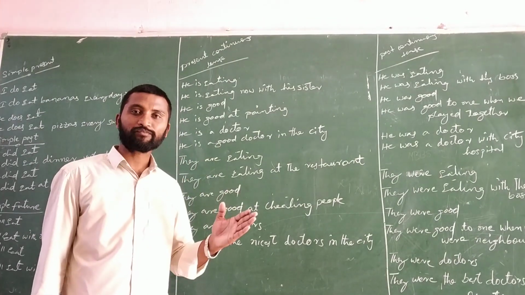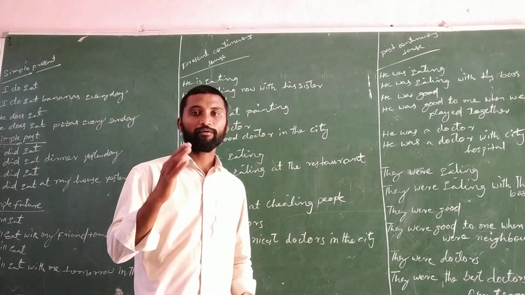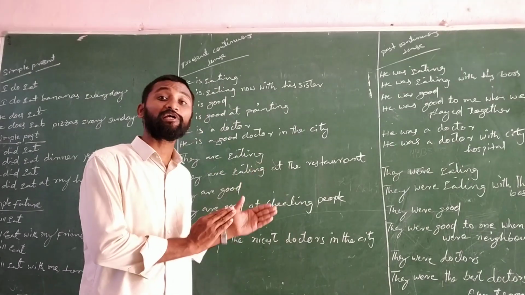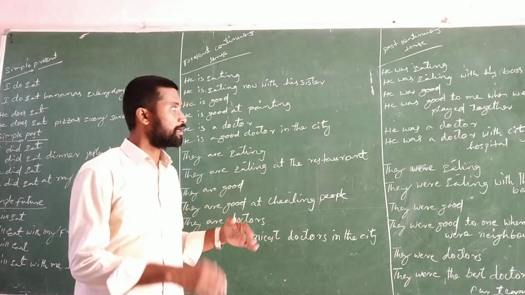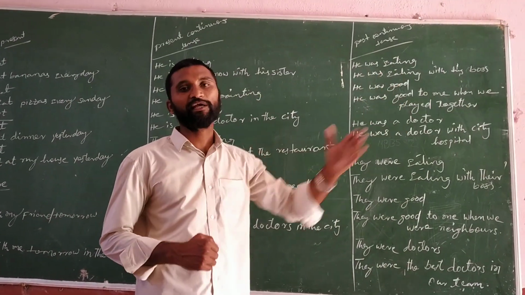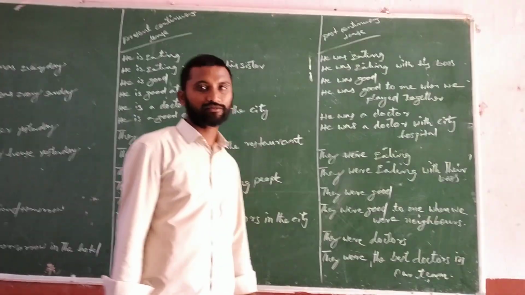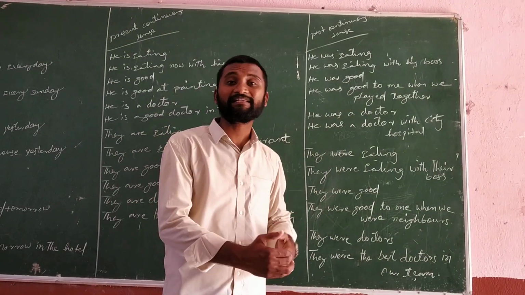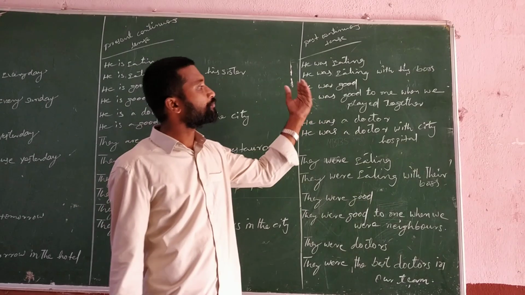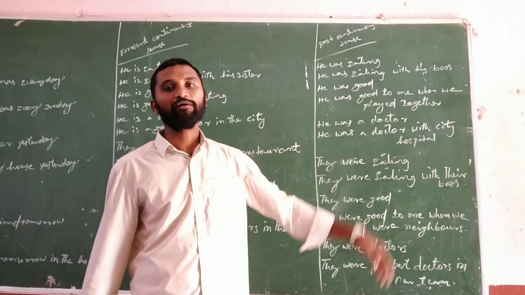For singular subject, singular helping verb. For plural subject, plural helping verb. So these are the be forms in present continuous tense. If you go for past continuous tense, he was eating. He was eating lunch with his boss. He was eating snacks with his boss. Otherwise, she was eating with her boss. She was eating dinner with her boss.